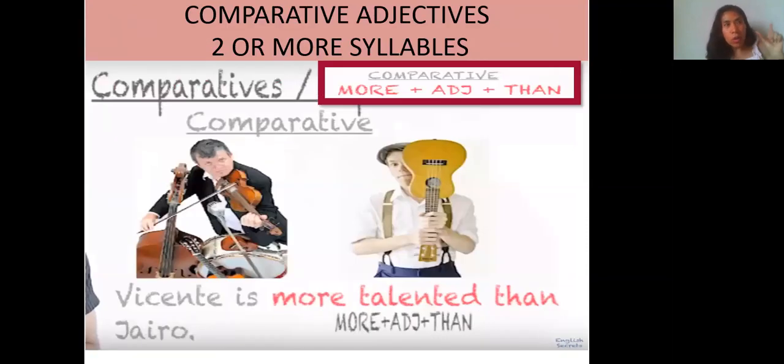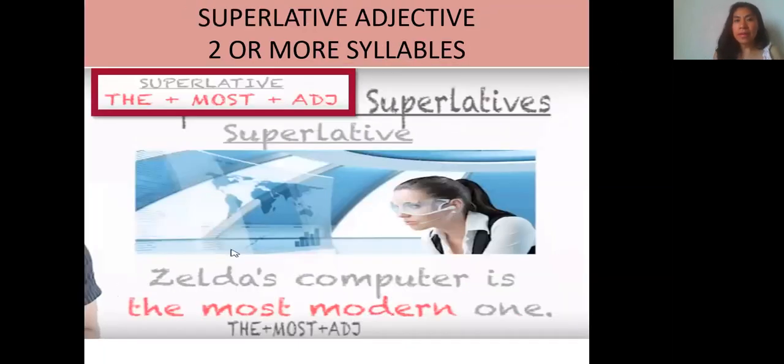However, when we have the long adjectives, of two or more syllables, we said that we have to add the expression more plus the adjective plus than if it is comparative. The example, Vicente is more talented than Jairo. In superlative with long adjectives, two or more syllables, the formula is the most and the adjective. The example, Zelda's computer is the most modern one.